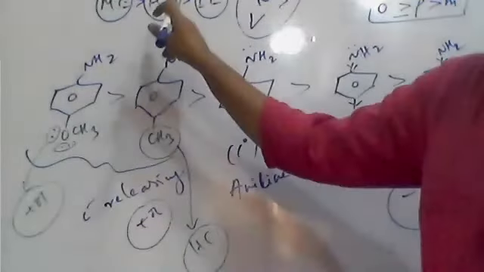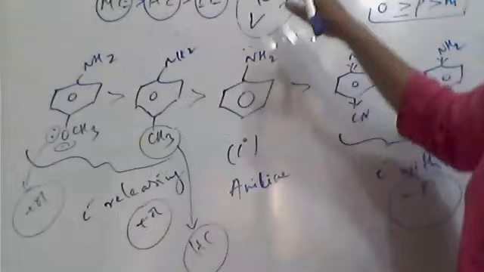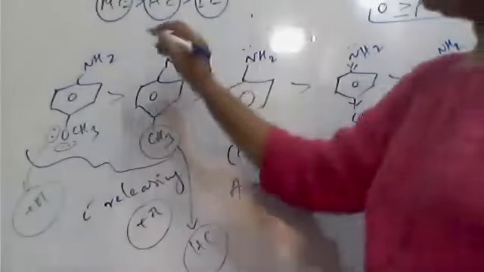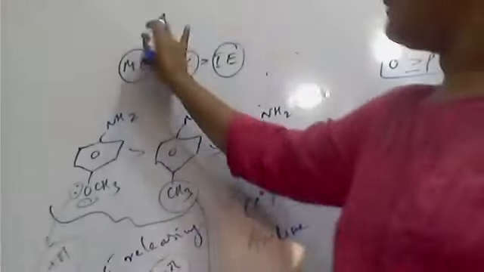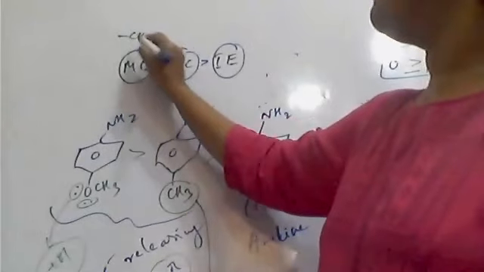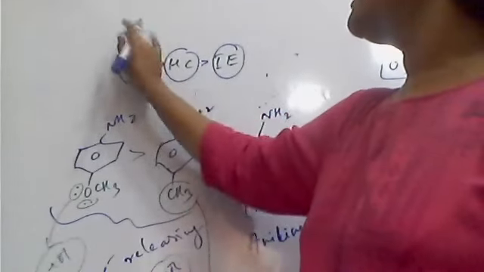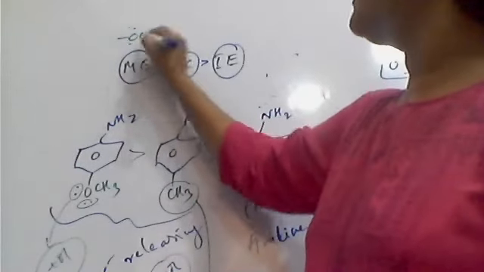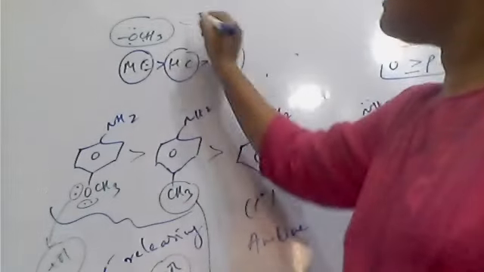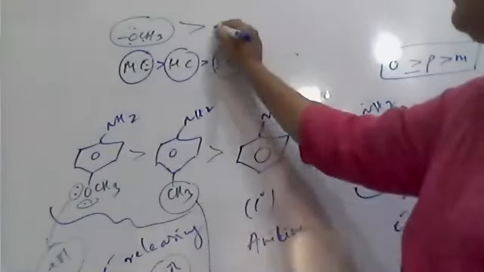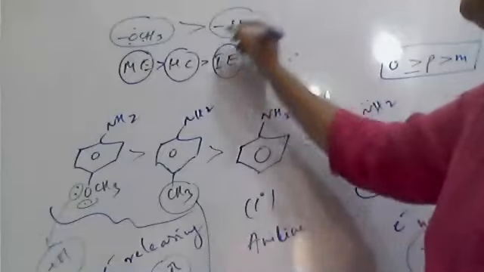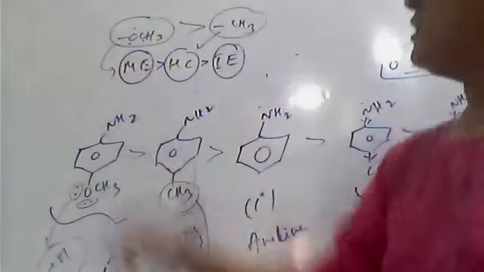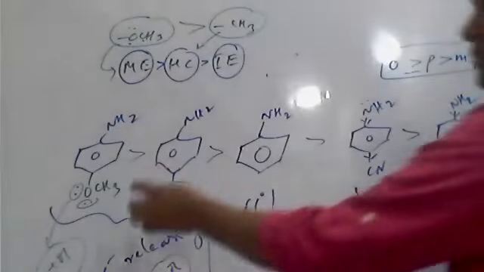This methoxy group, OCH3, shows the plus mesomeric effect. The alkoxy or methoxy group shows the mesomeric effect. Therefore, it dominates over the methyl group, which shows hyperconjugation.